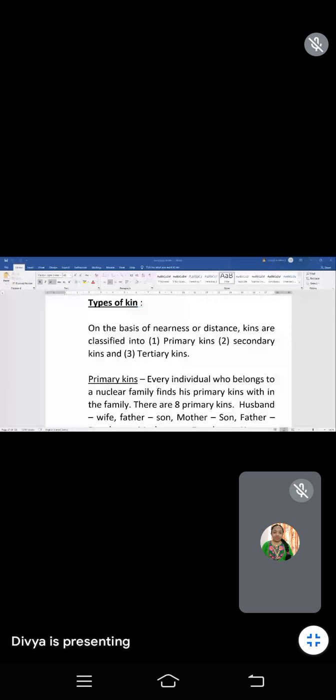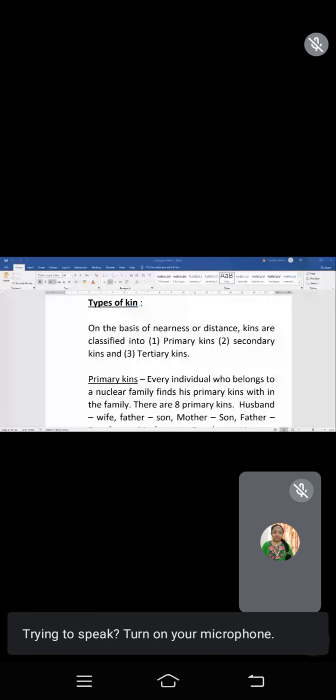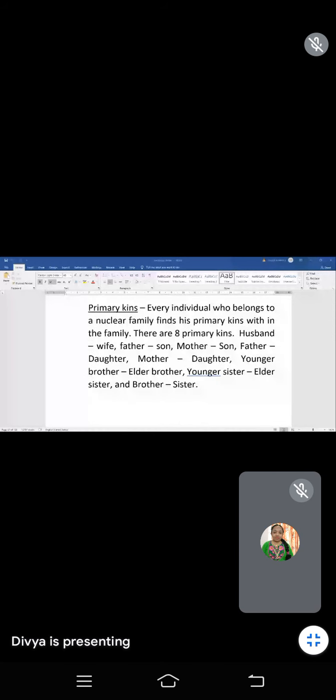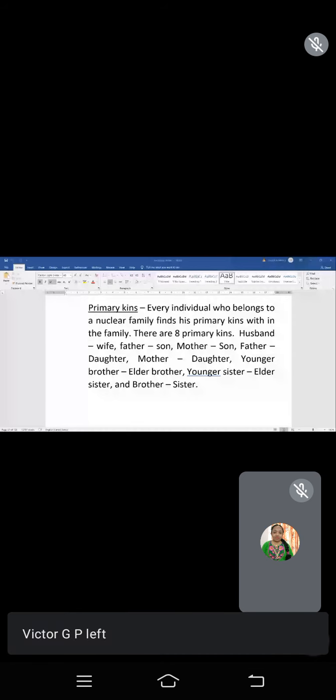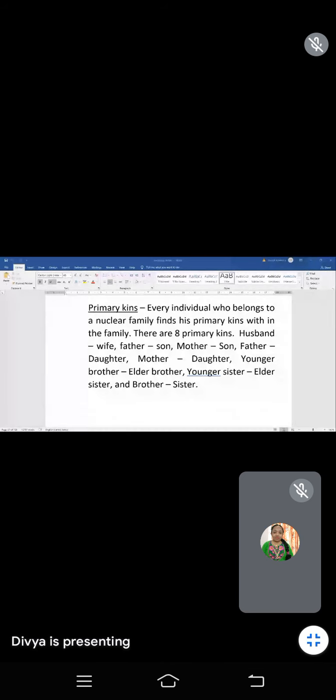Primary kins. Under the primary kins, every individual who belongs to a nuclear family finds its primary kins within the family.